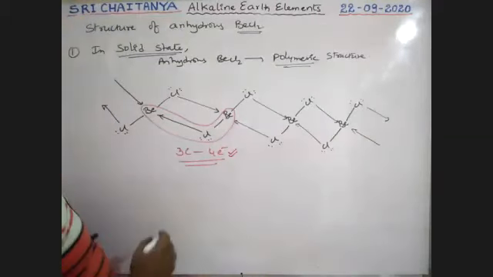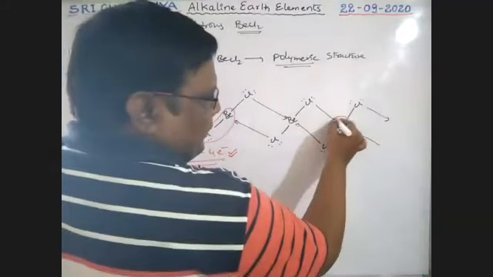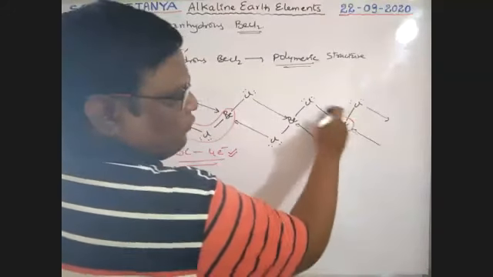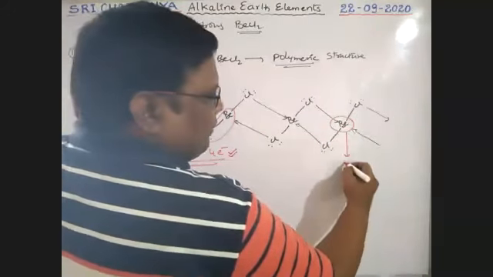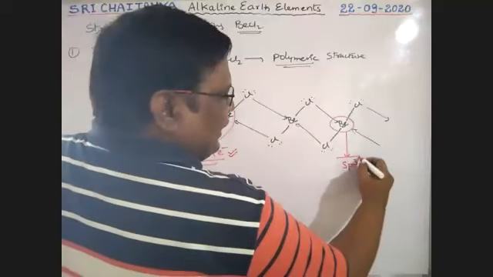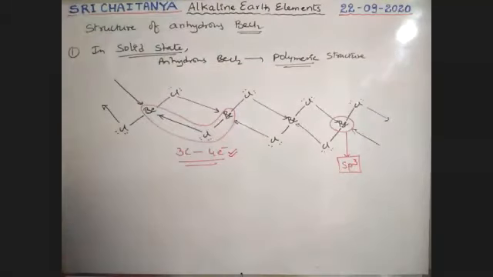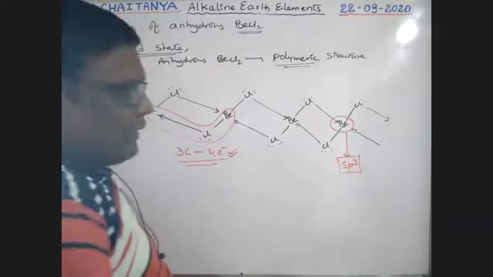Next, in these structures, beryllium always forms 4 bonds. So this beryllium is in sp3 hybridization. In solid state, beryllium is in sp3 hybridization, so 4 bonds are possible.